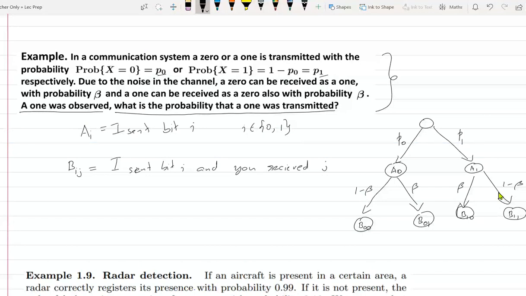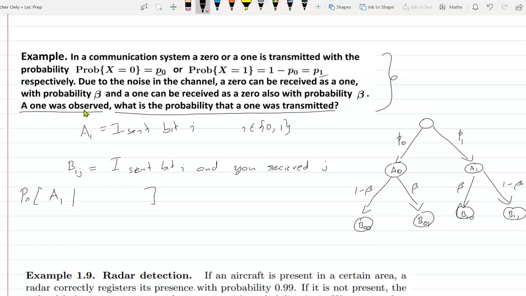So now what do we want? What is the probability that we want to compute? One was observed. What is the probability that one was transmitted? Let's write the event first. We are interested in the probability of A1, but not simply A1. A1 conditioned on the fact that one was observed. You received a 1.